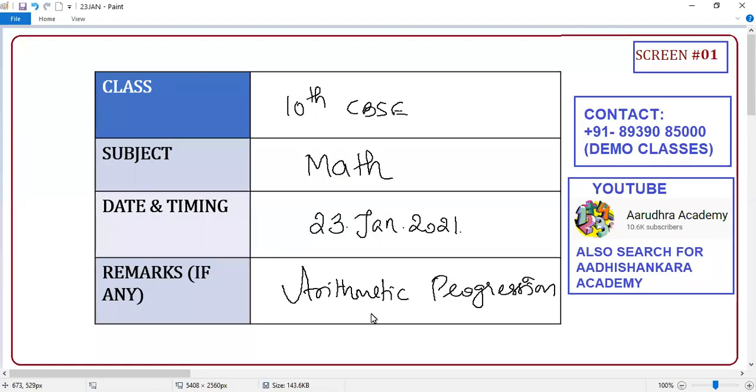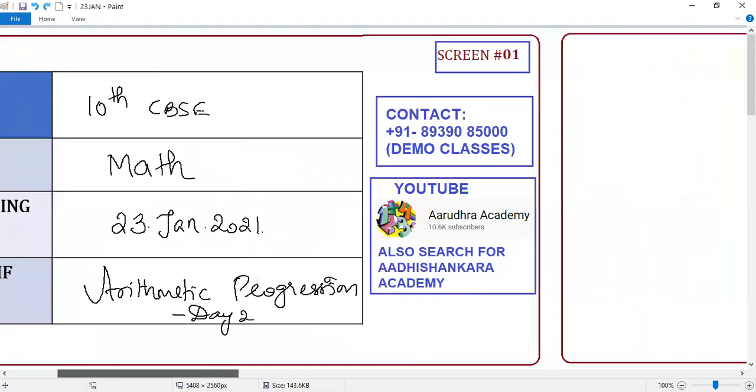Okay, so today is the second class. So I'll write day two, because some of the students find it confusing which day it is, right? So it will help you to know which day it basically is, day one or day two.